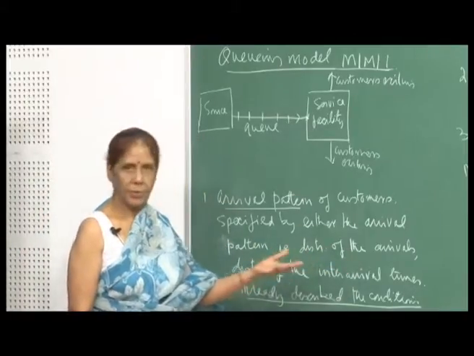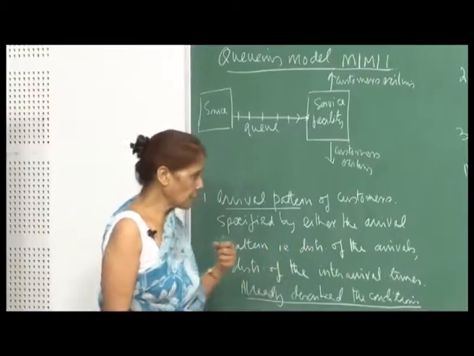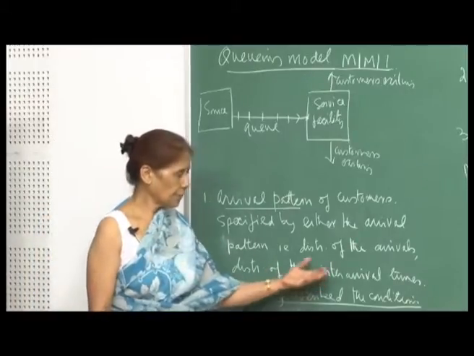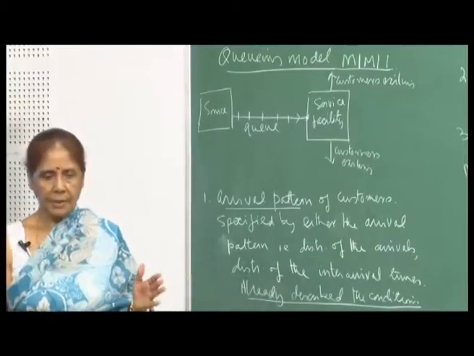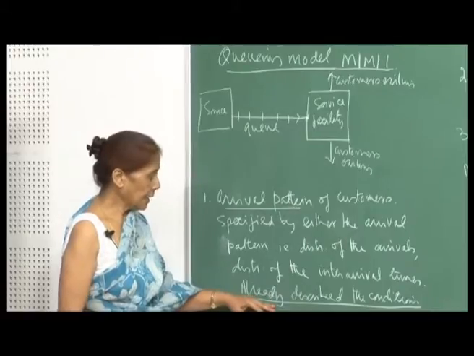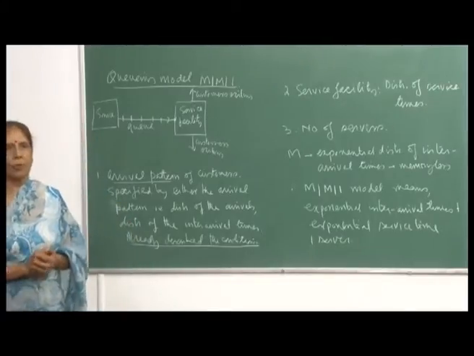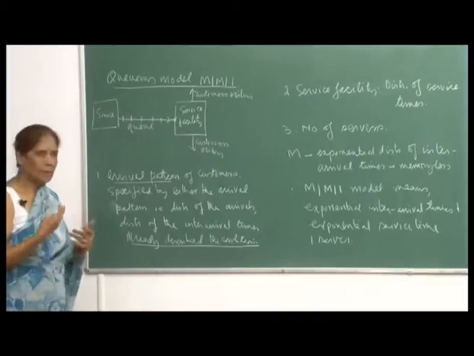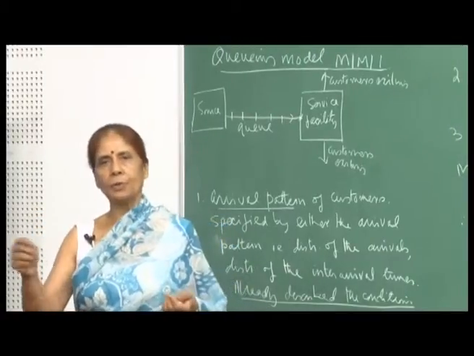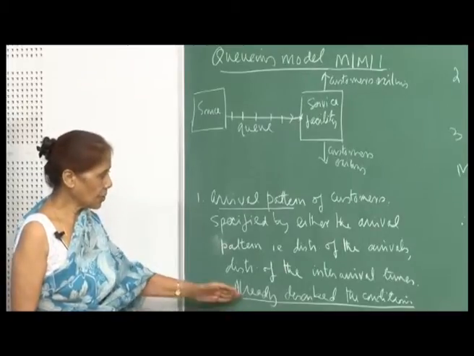We will either specify the distribution of the arrivals, just as in the Poisson process we say that the arrivals are coming at a rate lambda and are modeled by the Poisson distribution, or we specify the distribution of the inter-arrival times, which we saw will be exponentially distributed if the arrivals follow a Poisson distribution. In the last few lectures we talked in detail about the conditions under which the arrival pattern can be modeled by the Poisson distribution: stationary increments, independent increments, and that the probability of arrival in a small interval would be only lambda times the length of that interval, and so on.